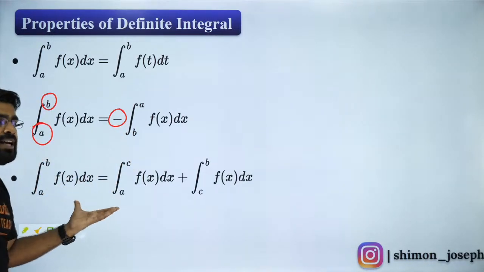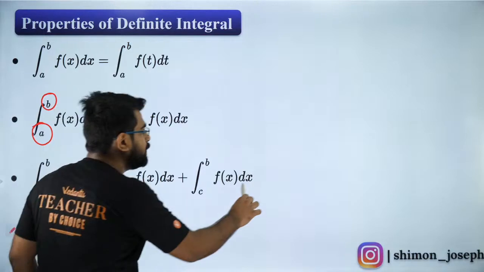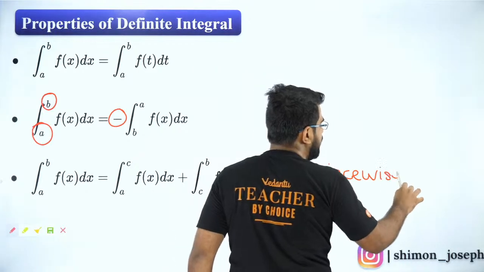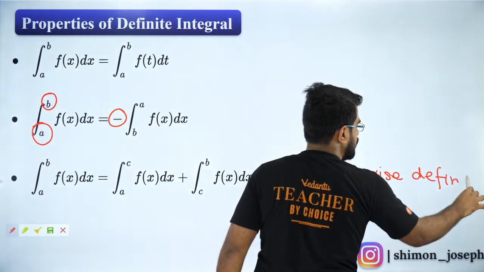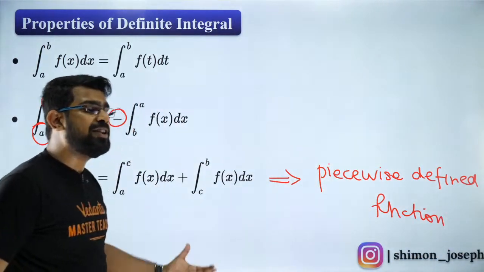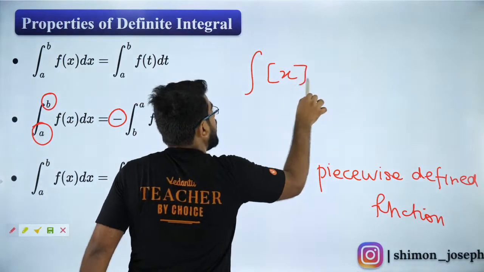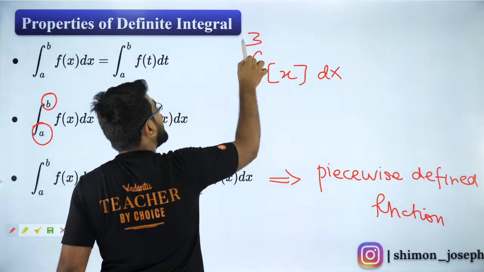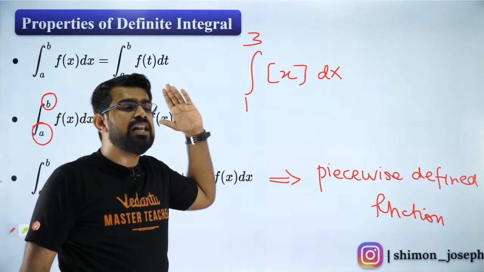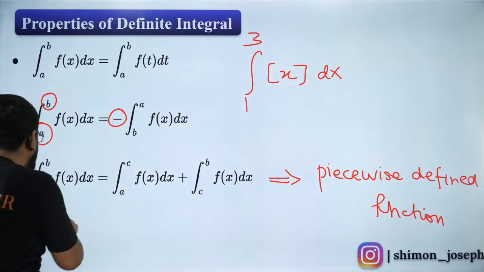Now property number 3 is what I really focus on, because guys, this is very important whenever you have a piecewise defined function. Are you all clear? For example, integral of GIF of x, everybody gets scared. Sir, how will I do this question, sir? Such a difficult question. Guys, this is a laddu question. So whenever you have a piecewise defined function, this property is super useful.